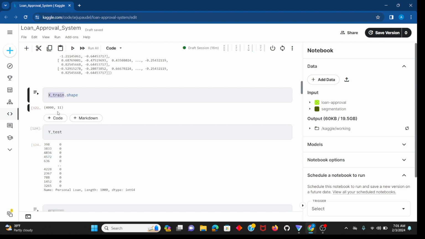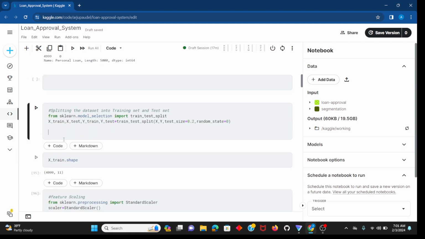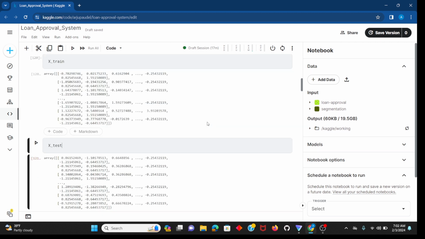Because train_test_split shuffles the data, a particular index in x corresponds to the same index in y.